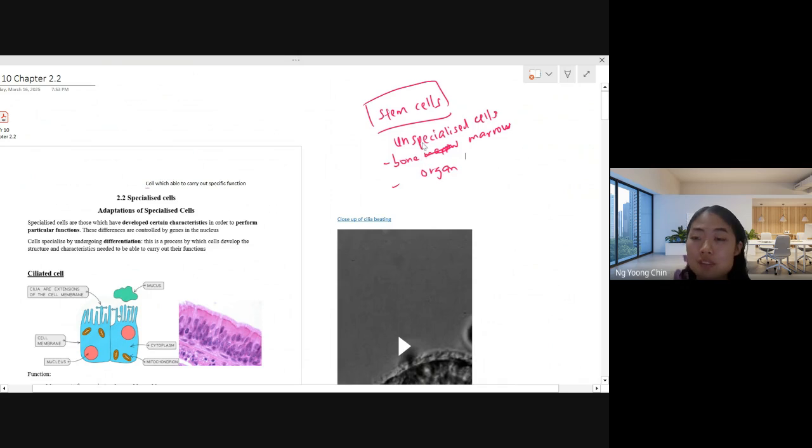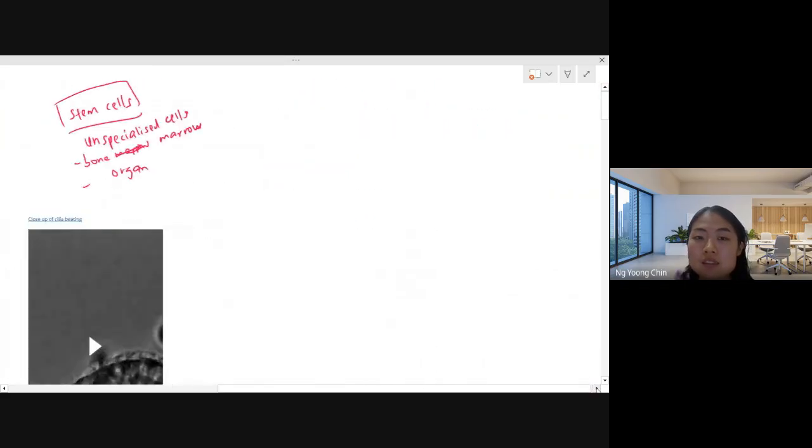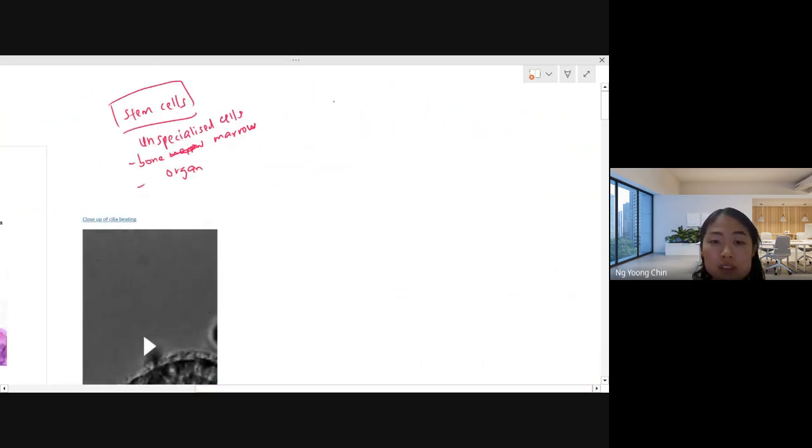So you have stem cell in the bone marrow and organs. Stem cell will undergo a process called differentiation, or specialization.